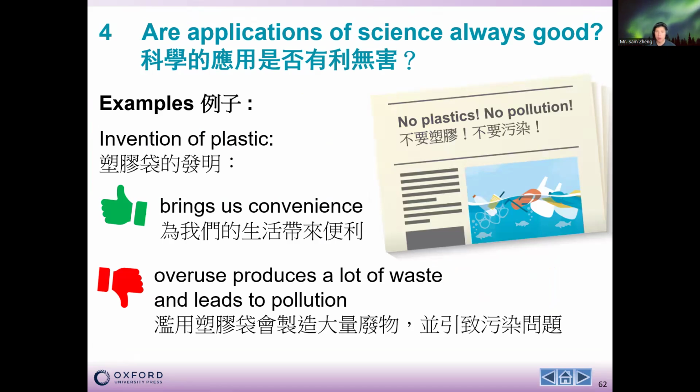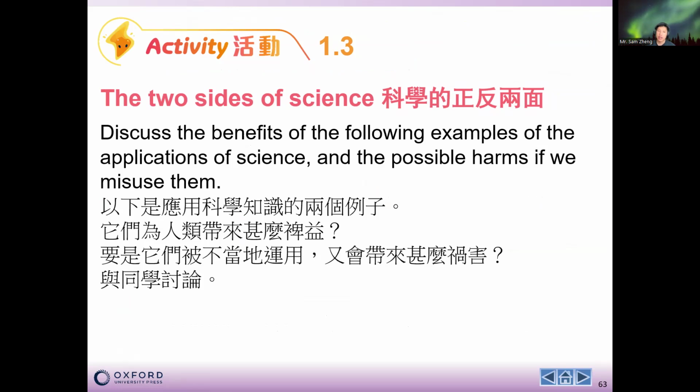For example, we invented plastic, and it brings us convenience, but it also causes problems: if we overuse plastic, it will produce a lot of waste and lead to pollution. Now, here are two examples of applications of science that may cause both benefits and harm to us.